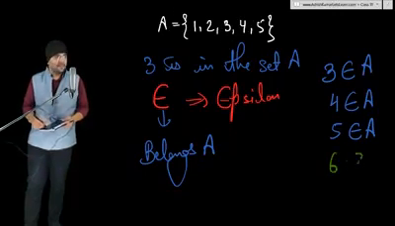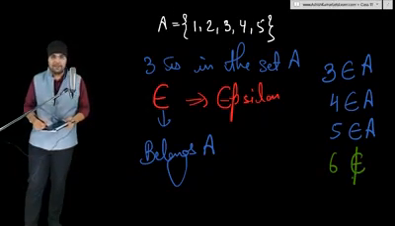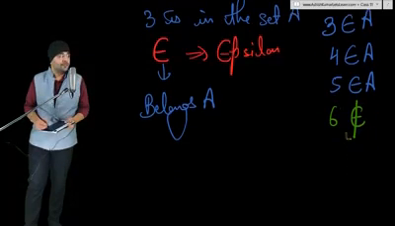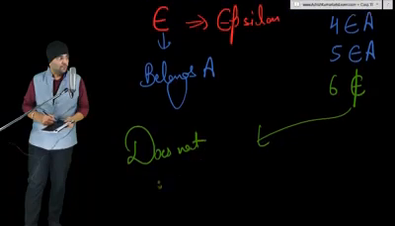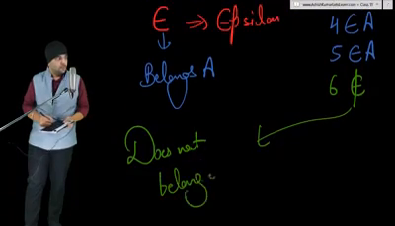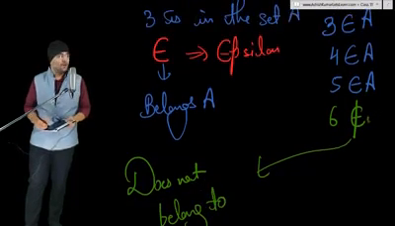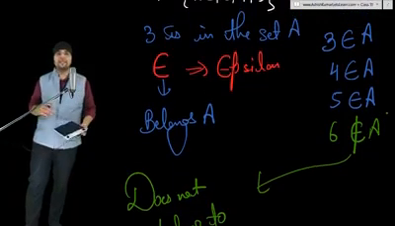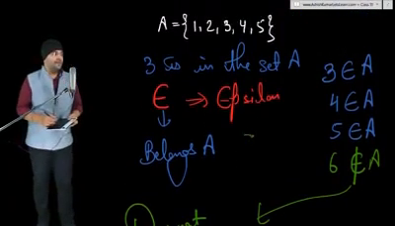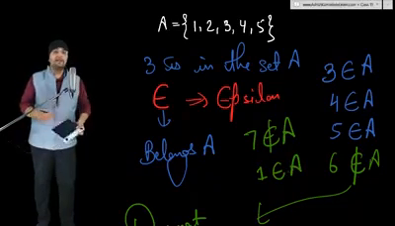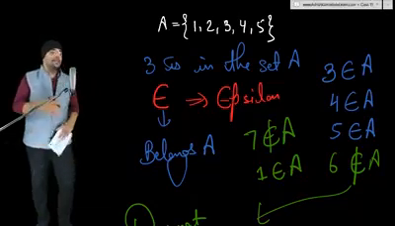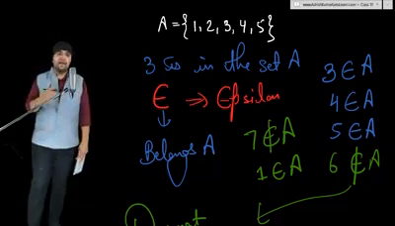So we write 6 and we cut this epsilon symbol, and then it stands for does not belong to. So 6 does not belong to set A. That means 6 isn't in the set A. 7 isn't in the set A. 1 belongs to set A. 1 is in the set A. Okay, so this is how we represent mathematically whether an element is in the set or not.